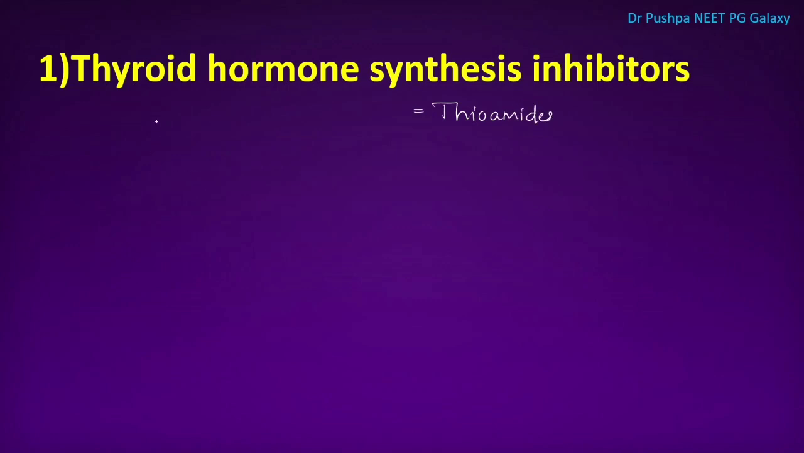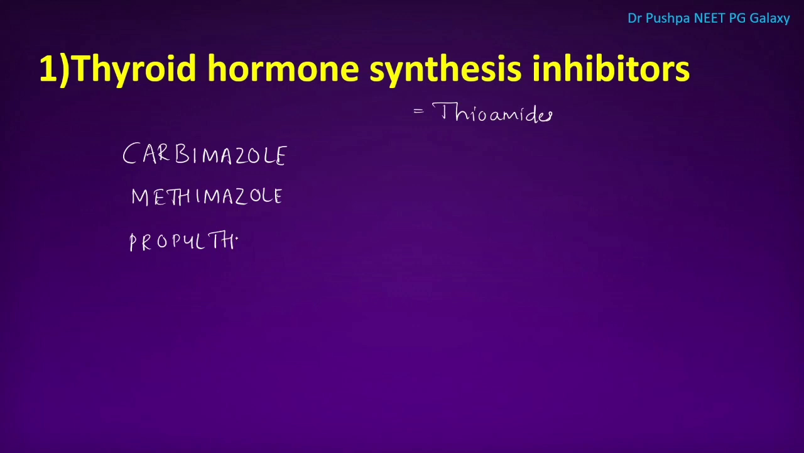What are the examples for these thyroid hormone synthesis inhibitors? We have carbimazole, methimazole, and propylthiouracil. These are the drugs which inhibit the synthesis of thyroid hormones.